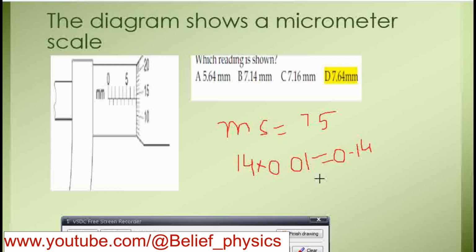Now the final reading will be the sum of these two. 7.5 plus 0.14 gives you 7.64. Therefore, 7.64 is the correct reading, which I highlighted for you.